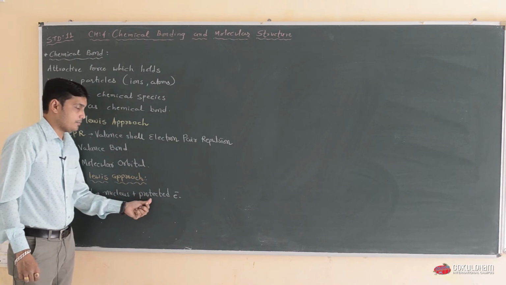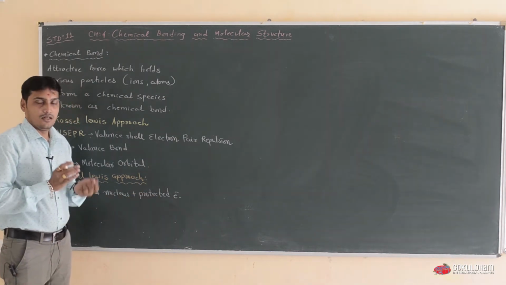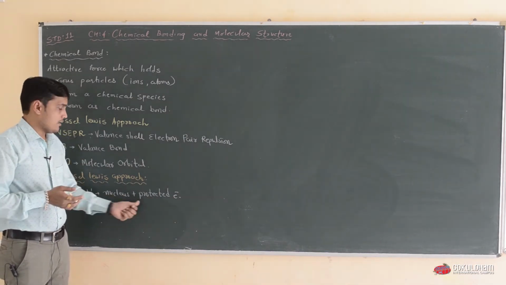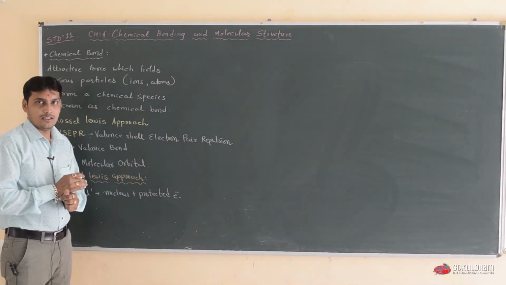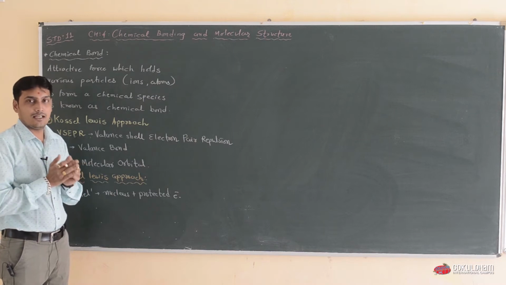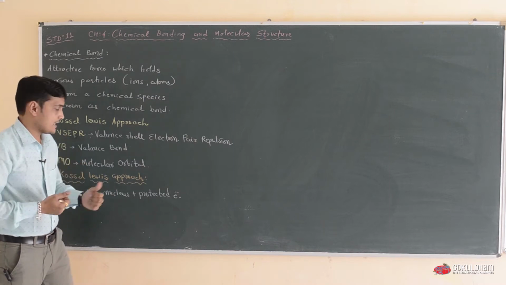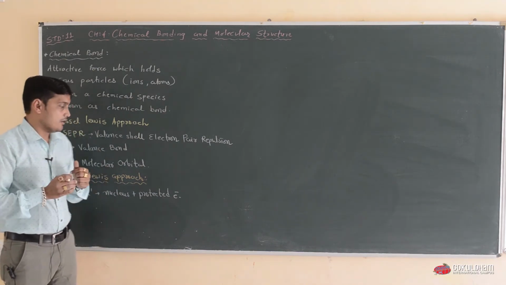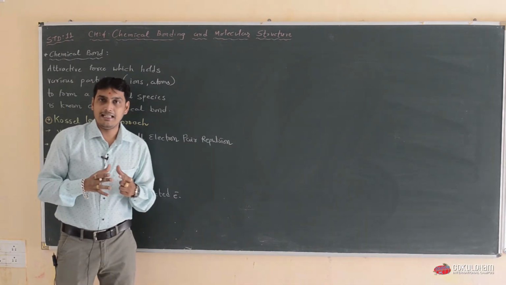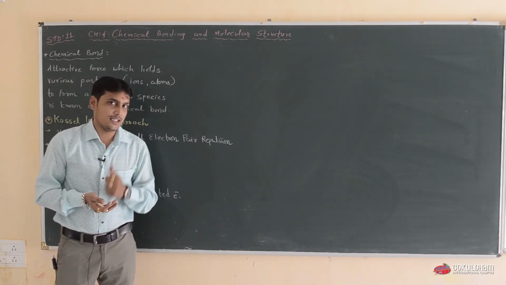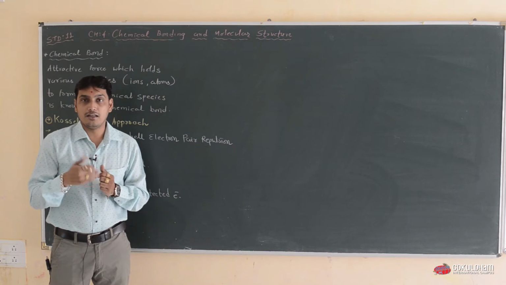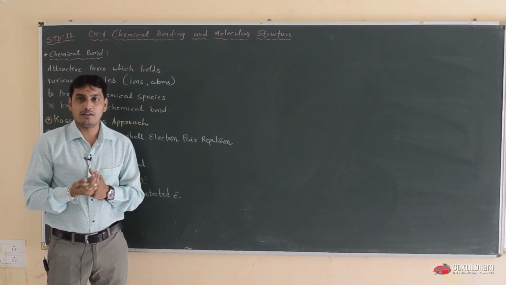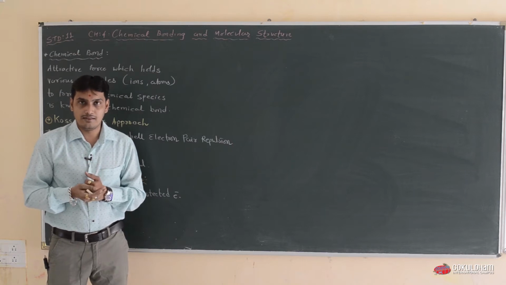Nucleus plus protected electrons means in any atom there are two partitions. Protected electrons are electrons which have their octet state complete, and the other type is known as valence shell electrons. Lewis said that any atom can complete its octet by joining with another element with sharing of electrons, or you can say coordination covalent bond.